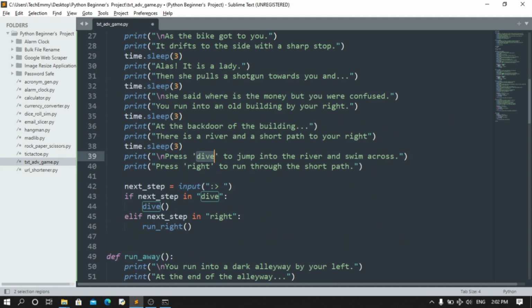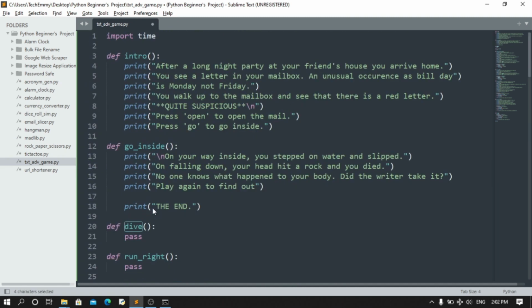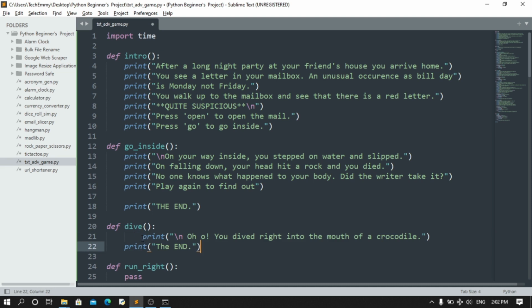We might as well change this. Okay, so we have dive. Let's leave it for now. You can change that to dive into a river or dive into river, but I'm just going to paste the text. You dive right into the mouth of a crocodile. The end.